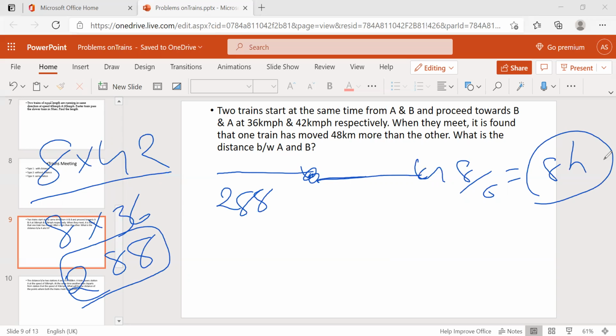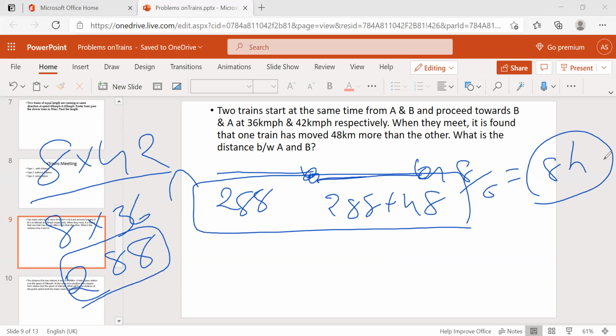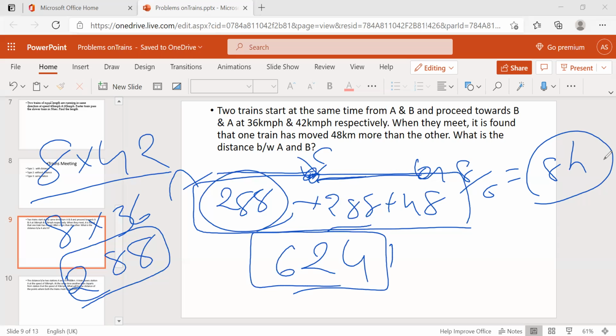And what about this distance from B? 288 plus 48. Am I right? So from A to this point C, 288 is there. Then what about this B to C point? It is more than 48. 288 plus more than 48. Total 288 plus 288 plus 48 is nothing but 300 plus 300 is 600, 600 minus 24, 624. 624 will be the answer. 624 will be the A and B distance.